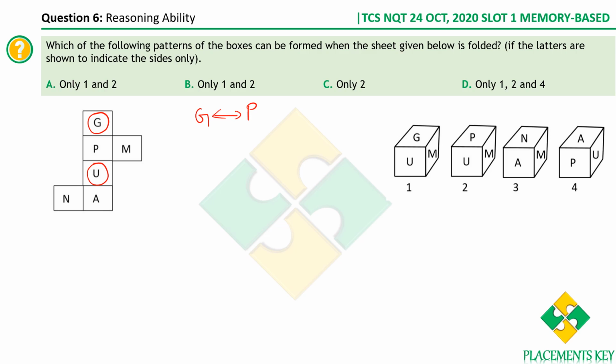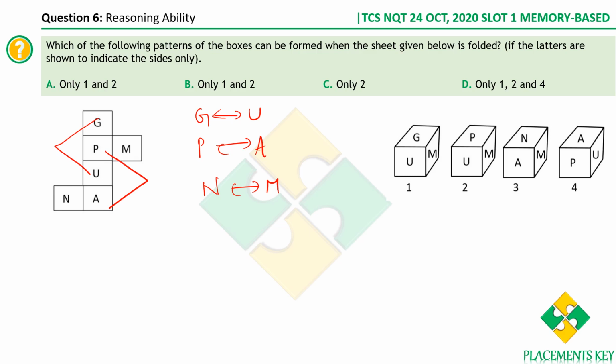Similarly, in the alternate positions, what else do we have? We have P and A, which are in alternate positions here. Therefore P and A are also opposite to each other. Is it clear? G and U are opposite to each other, and P and A are opposite to each other. Now what is remaining? We only have N and M, therefore they should also be opposite to each other. So this is the concept.